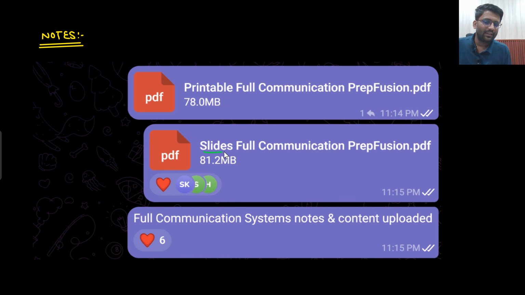What is the meaning of slides, sir? And what is the meaning of printable? So printable is the one having a white background. Okay, I have the notes as well. Communication system notes I have.